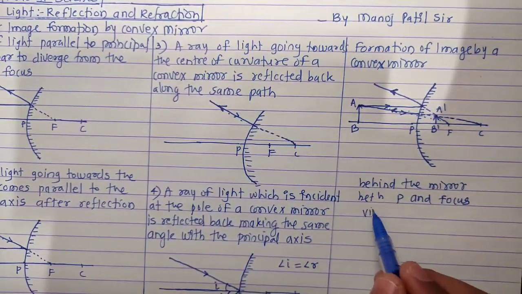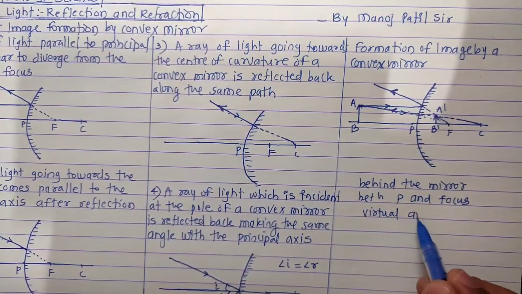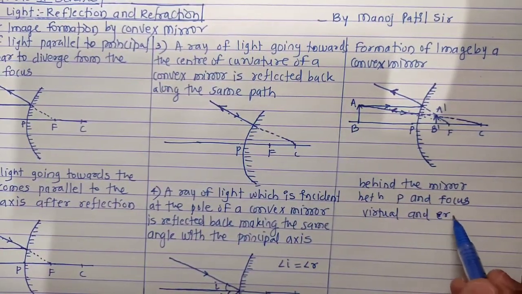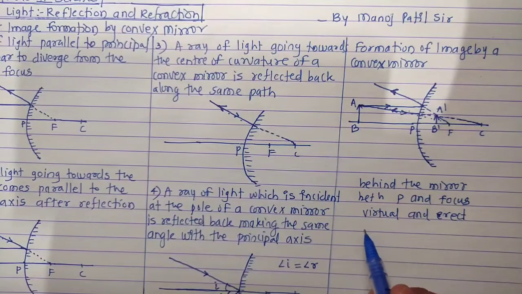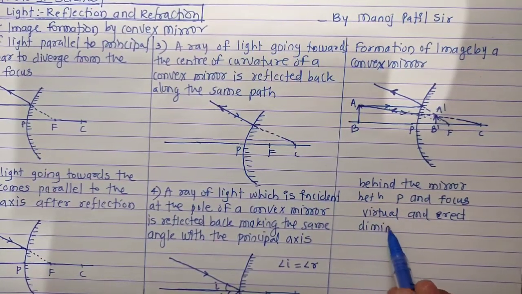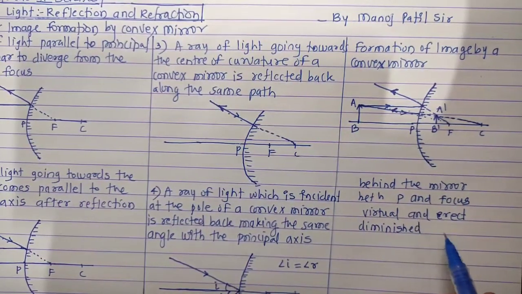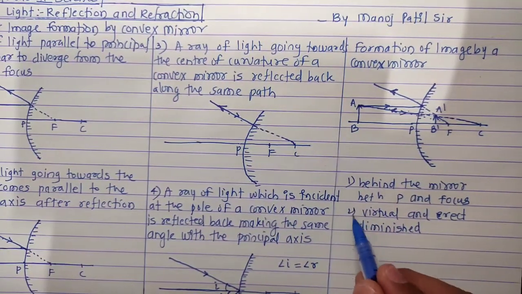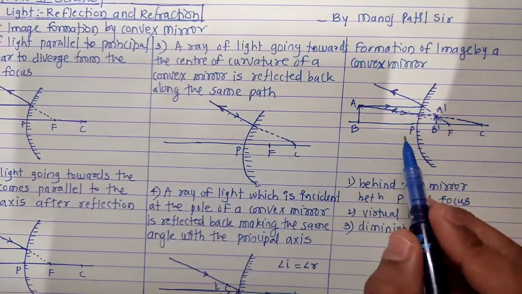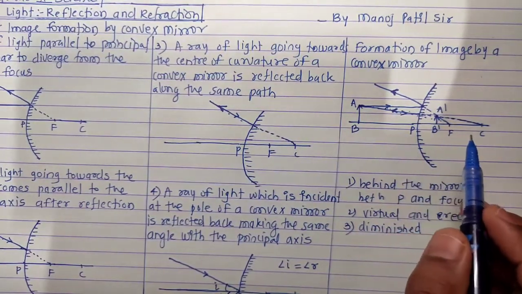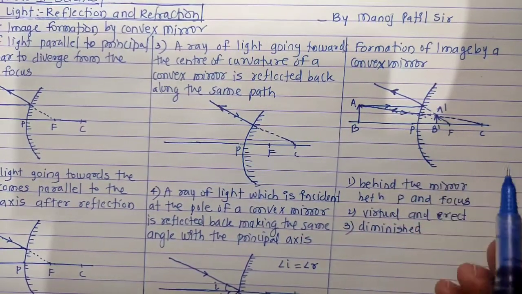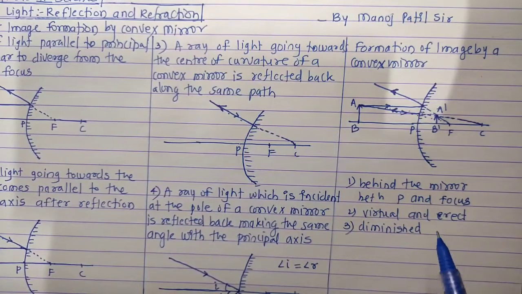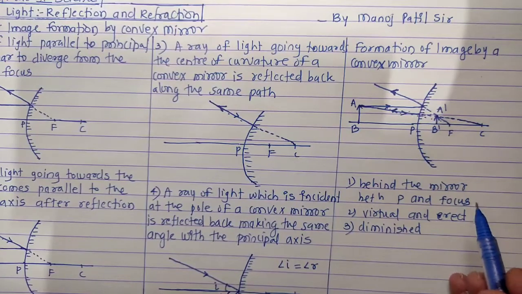It is virtual and erect, right? And always diminished. Always diminished means smaller in size. Okay, so this is first property, second and third property. This way we get images using the convex mirror, which is always virtual and erect, always diminished, and always behind the mirror between pole and focus.